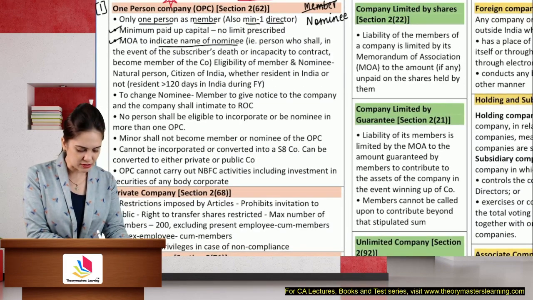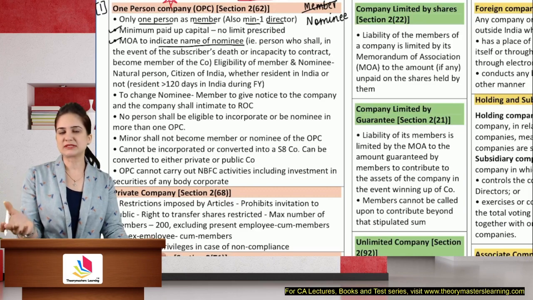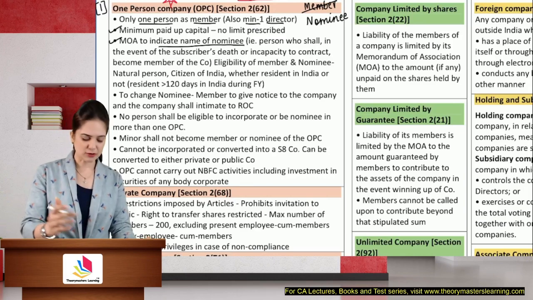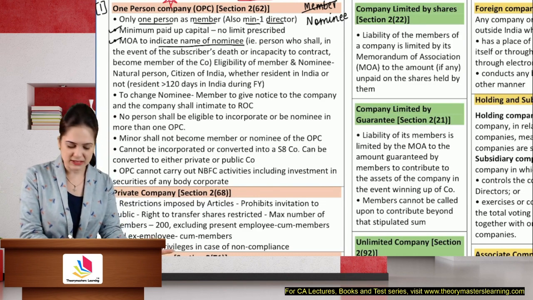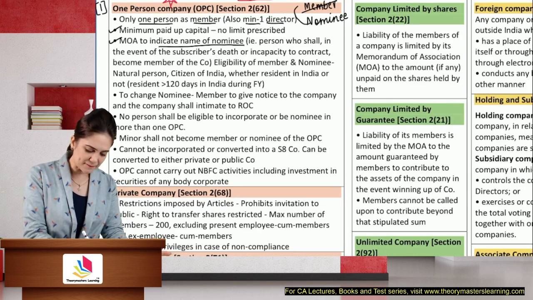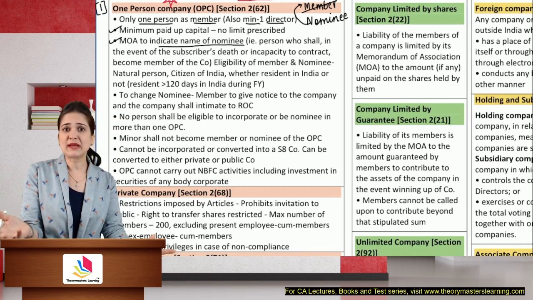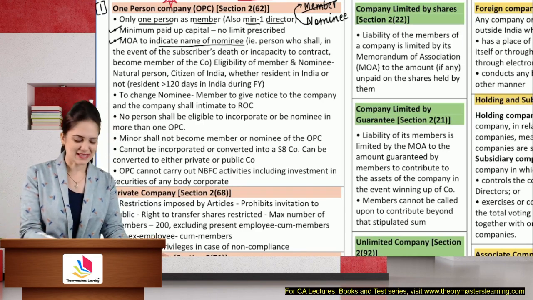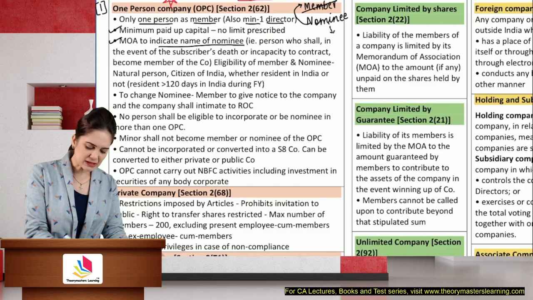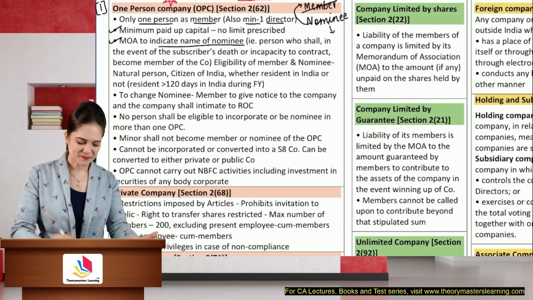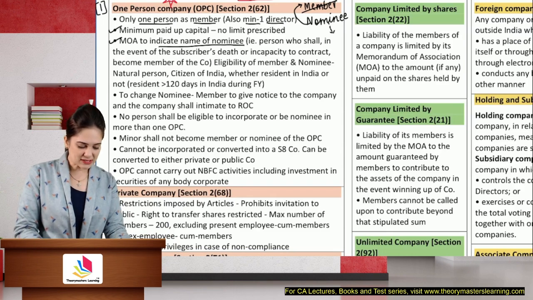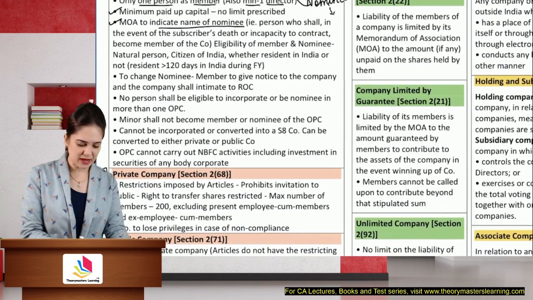The name of the nominee. That is a person who shall, in the event of death or incapacity, become the member of the company. So in case the member dies or becomes incapacitated, the nominee will become the member. If the nominee's place is empty, yes, he will nominate some other person as a nominee. This is perpetual succession. Now, there are certain requirements of member as well as nominee.